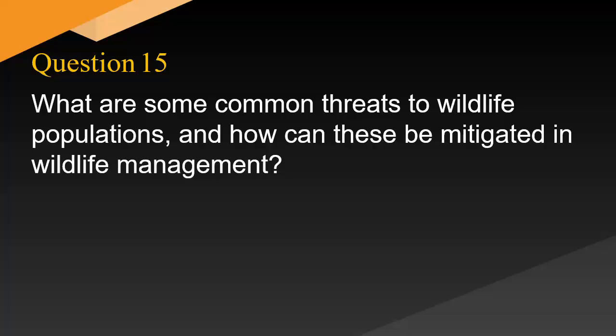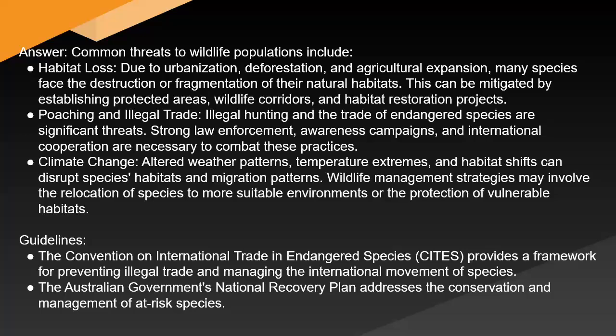What are some common threats to wildlife populations, and how can these be mitigated in wildlife management? Answer: Common threats to wildlife populations include habitat loss. Due to urbanization, deforestation, and agricultural expansion, many species face the destruction or fragmentation of their natural habitats. This can be mitigated by establishing protected areas, wildlife corridors, and habitat restoration projects.